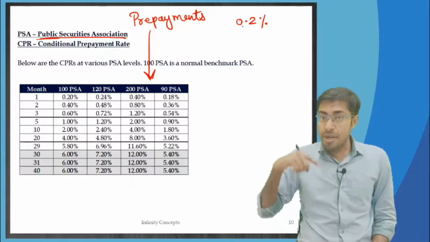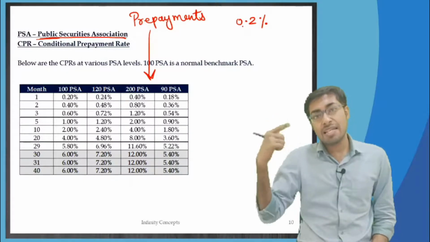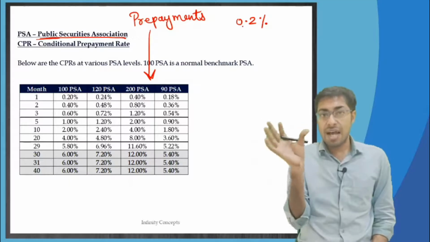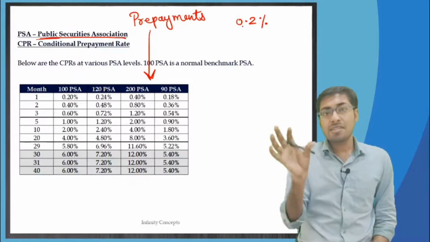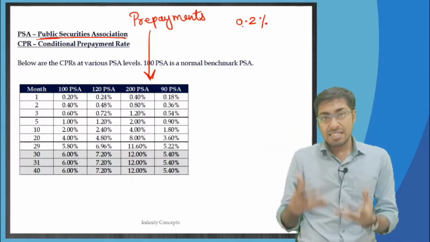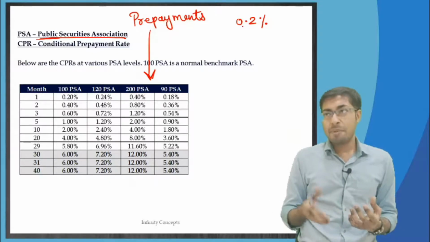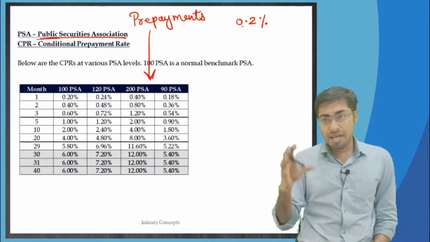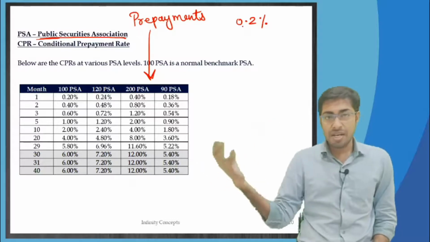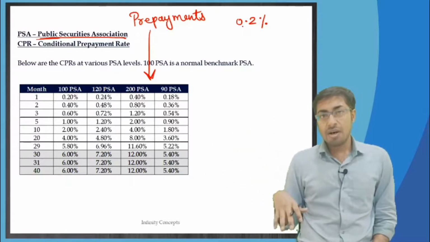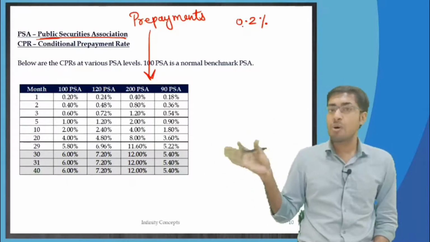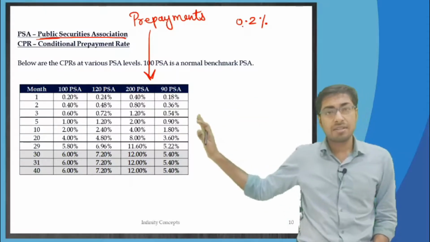0.2% of the opening monthly balance of the loan that is remaining. Say for example, the first year has been completed, and out of 100 million, $6 million has already come. Now, $94 million is the opening balance of that particular month.